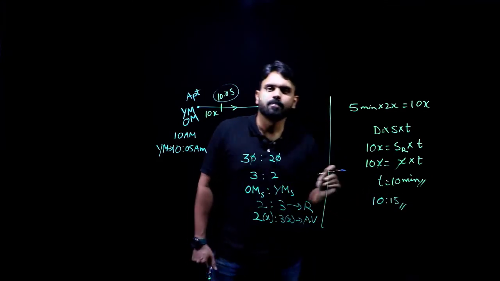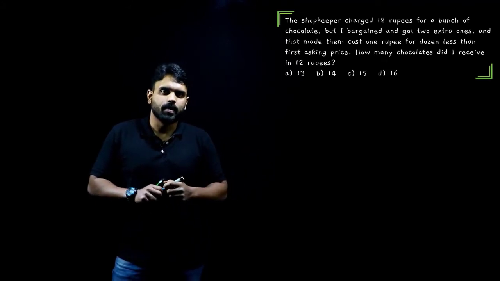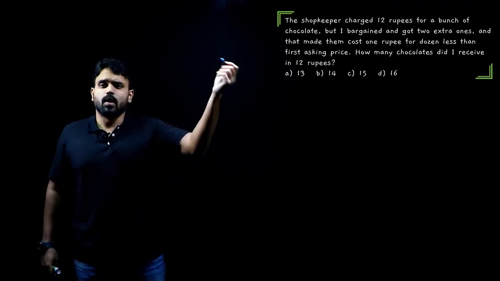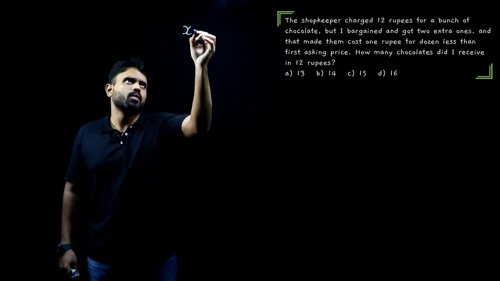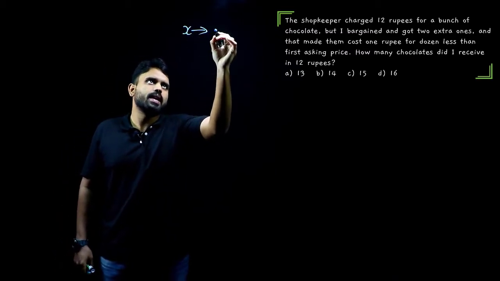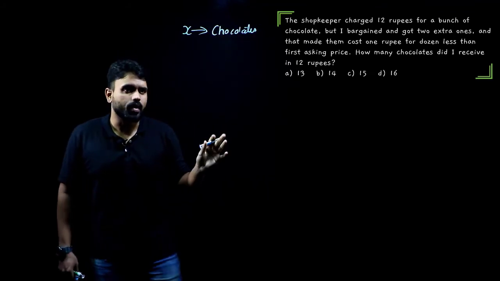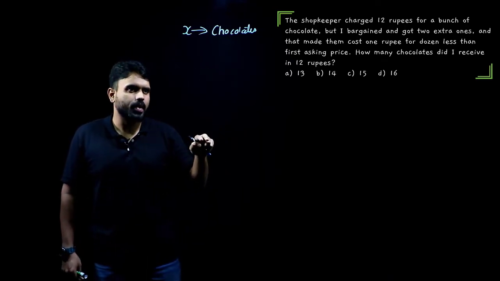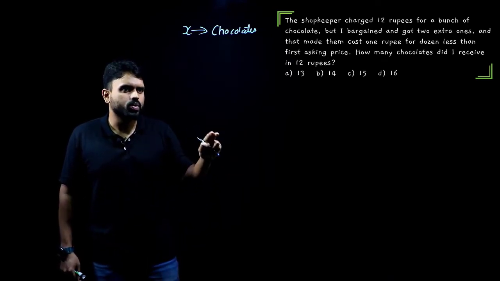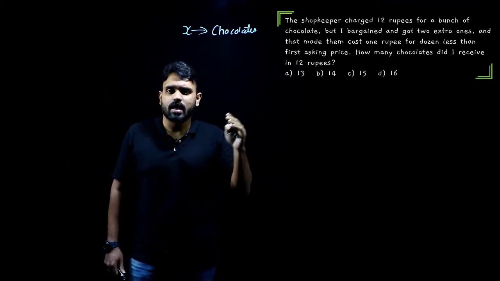The next question that we have here says, the shopkeeper charged 12 rupees for a bunch of chocolate. We do not know the number of chocolates here. Has he mentioned anything? No. So let me take the bunch of chocolates to be x chocolates. Okay, x chocolates are there in total. But I bargained and got 2 extra, and that made them cost 1 rupee for a dozen less than the first asking price.